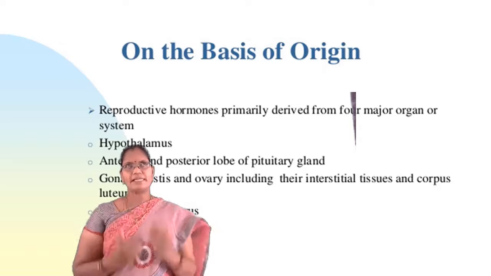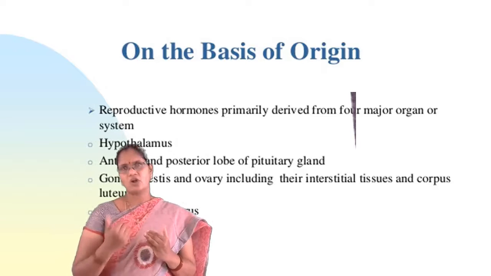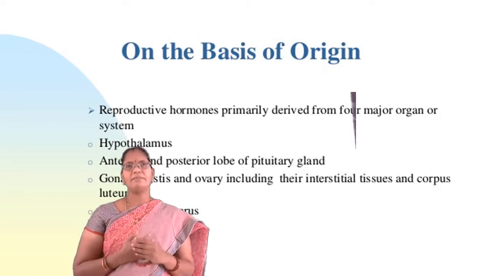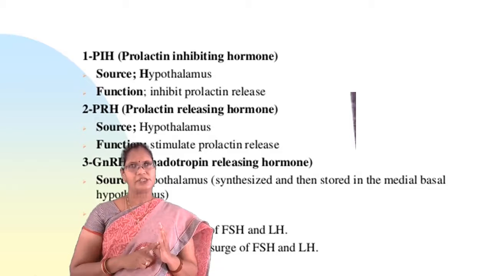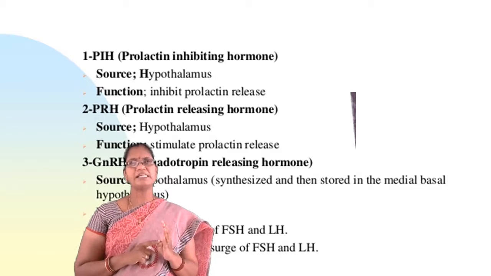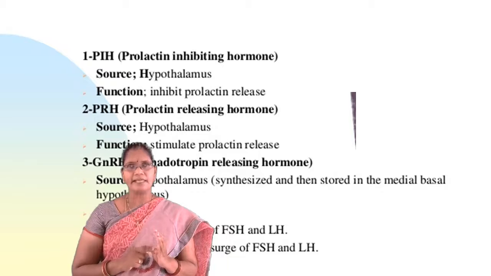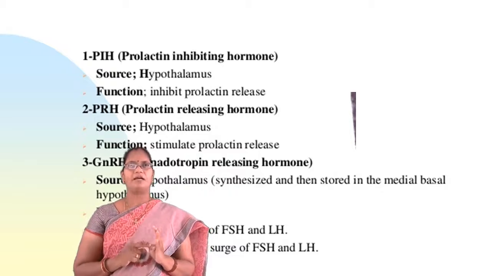Next, based on these organs, certain hormones are derived. So let's see them. First one is PIH. PIH is the representation for prolactin inhibiting hormone.